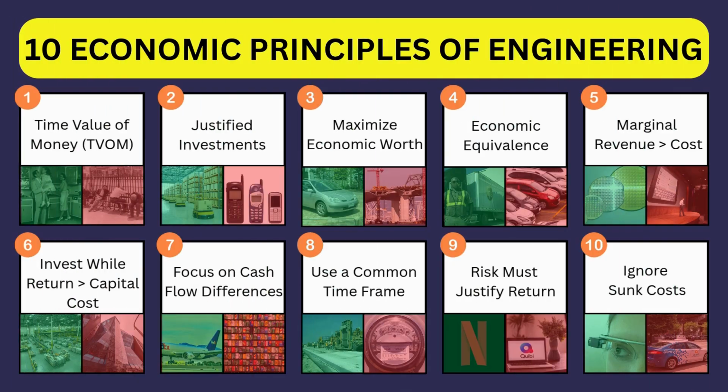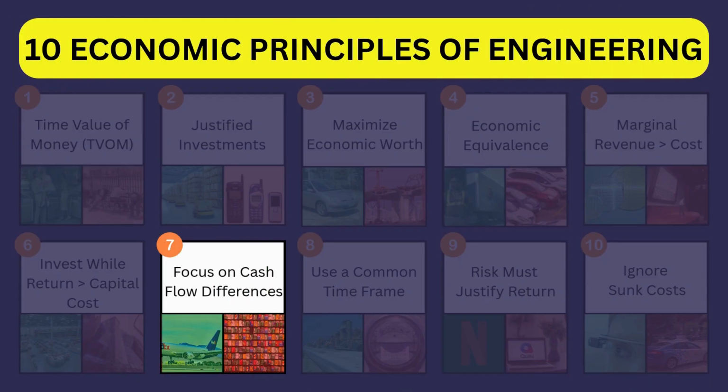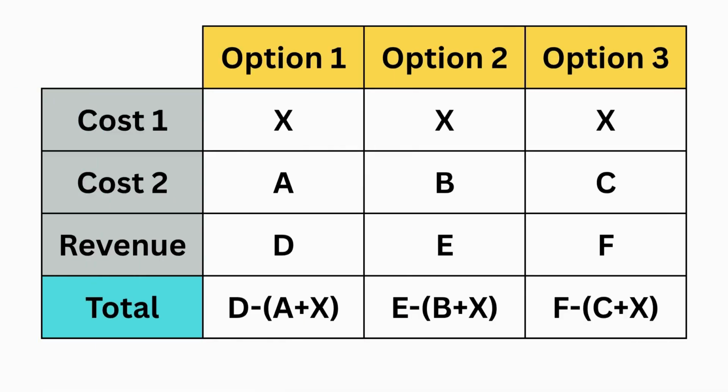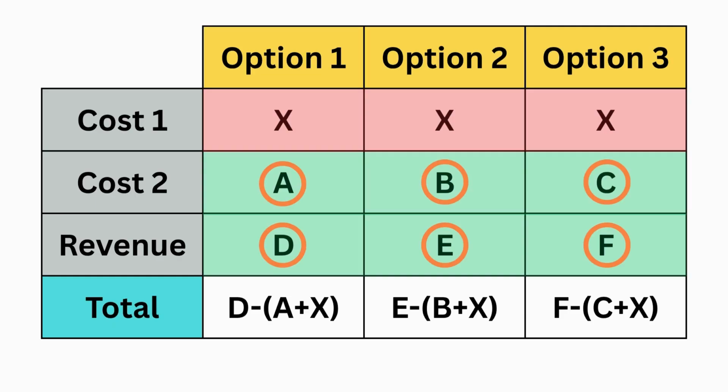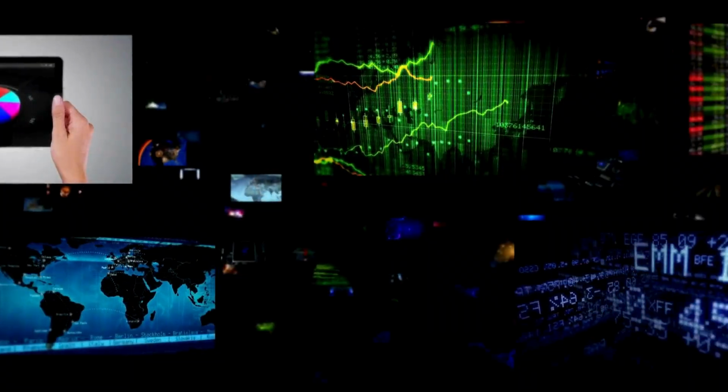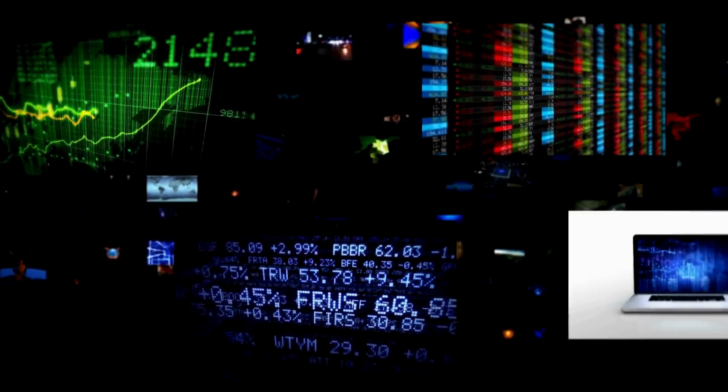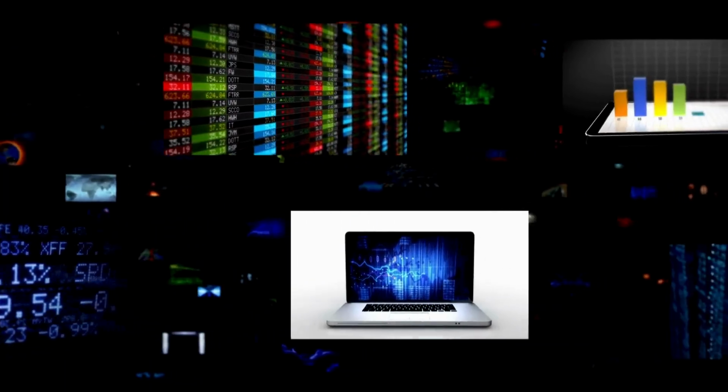Principle 7. Focus on differences in cash flows. When comparing engineering or investment options, don't get distracted by costs that stay the same across alternatives. Instead, focus on the differences in future cash flows. That's where the decision lies. What varies between your choices, costs, revenues, savings, drives smart economic decisions. We will go over many of the economic terms used in this section in later videos.